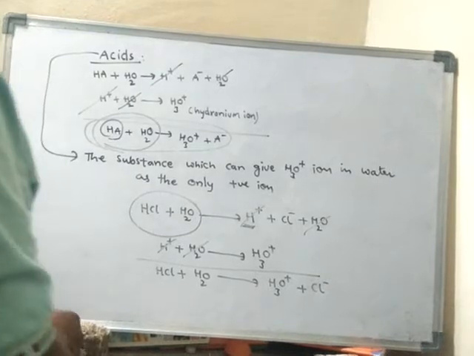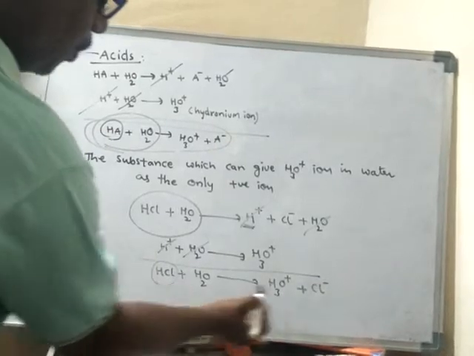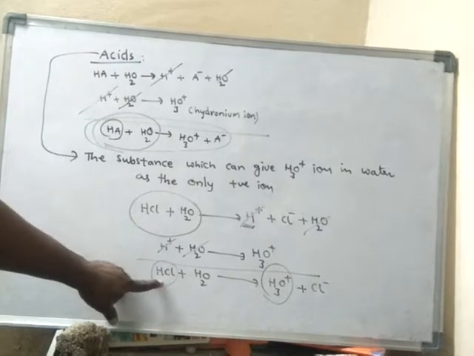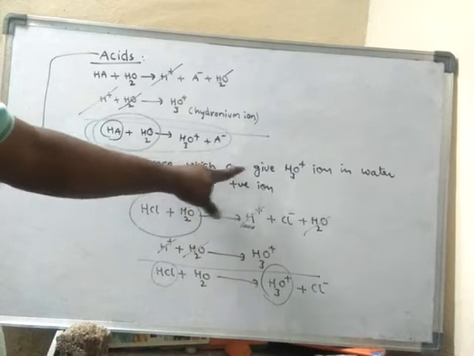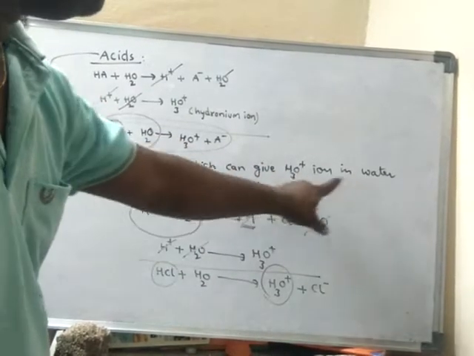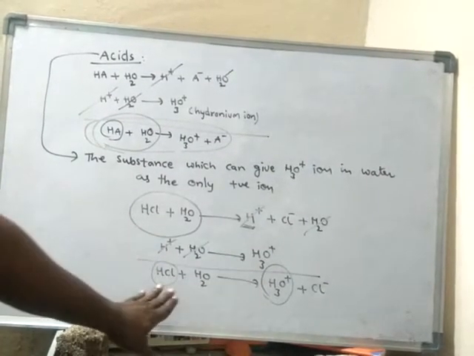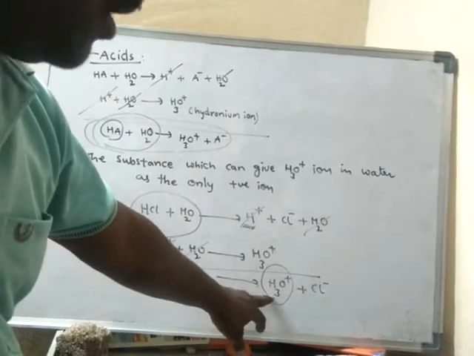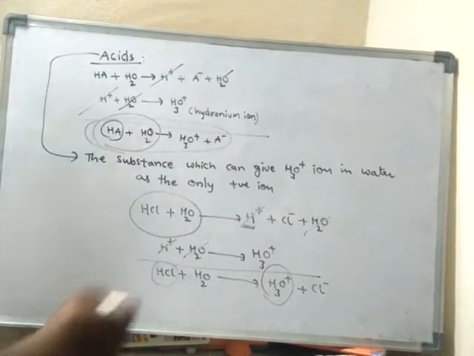I can write another example. Here in this case, this substance is able to produce H3O+ ion in water. Hence this substance is called an acid, because acids are the substances which can give H3O+ ion in water as the only positive ion. There are no positive ions other than H3O+ ion in the solution. I can take another example.